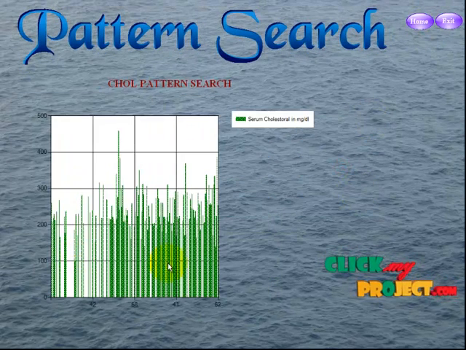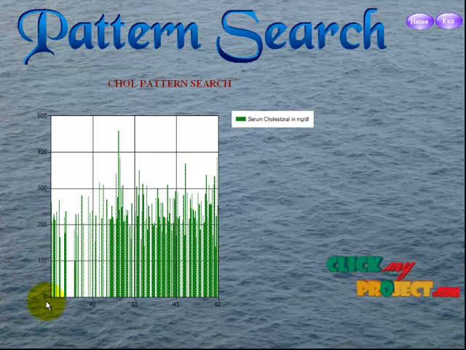This is the cholesterol. We have the cholesterol from 0 to 500 levels, almost to 450. This is the level to identify age wise. The serum cholesterol unit is mg/dL. This is the unit.